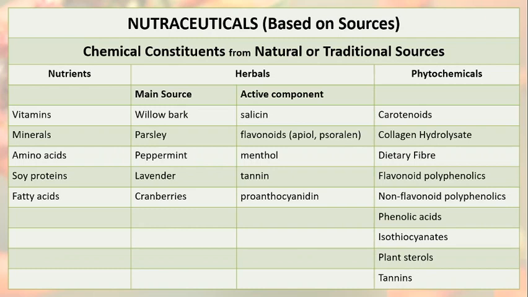It contains flavonoids such as apiol and psoralen, and they promote diuretic, carminative and antipyretic activity. And peppermint, Mentha piperita, contains menthol as an active component which is helpful in curing colds and flu. Lavender contains tannins which are helpful in curing depression, hypertension, stress, cold, cough and asthma.